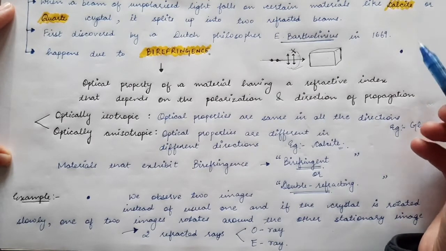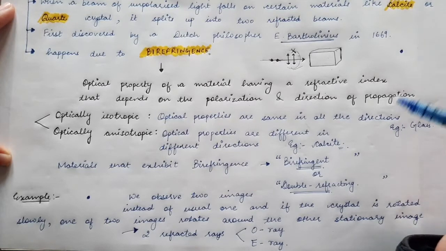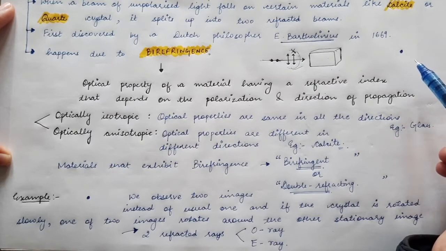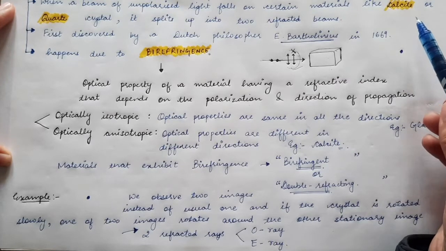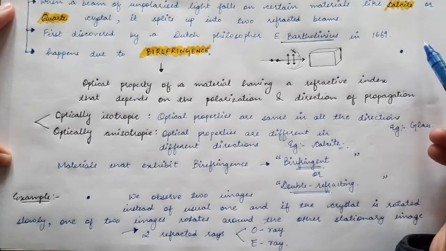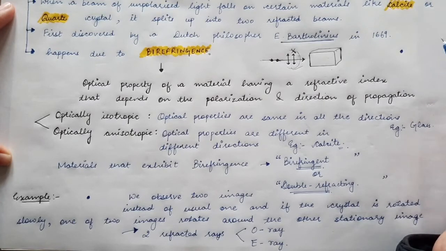But if you take a calcite or quartz crystal or any birefringent crystal and place it over this dot, you will observe that you get two images instead of the normal one image. So in case of calcite or quartz or any birefringent material, if you place it over any source, you get two images instead of just one.